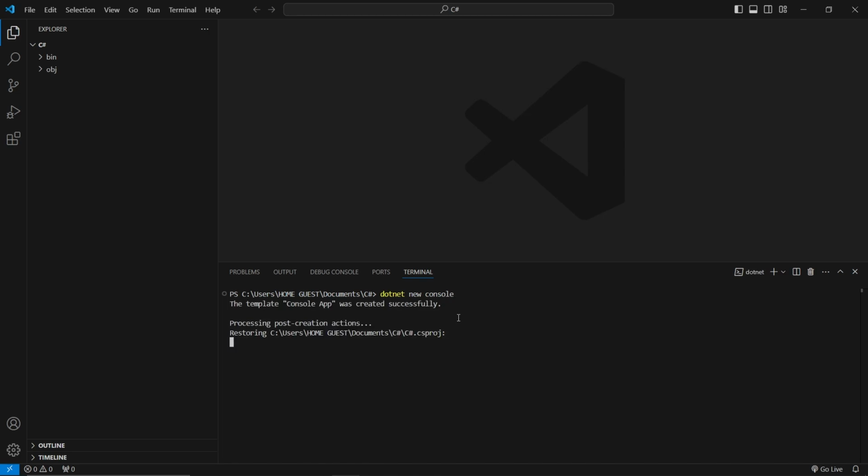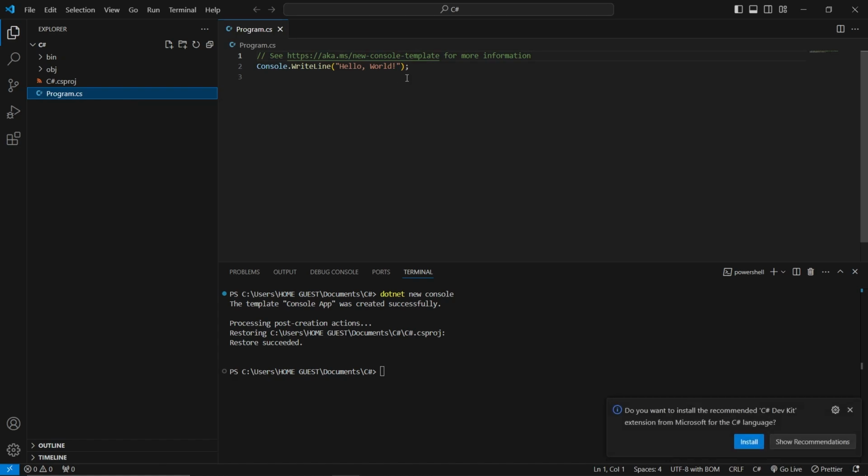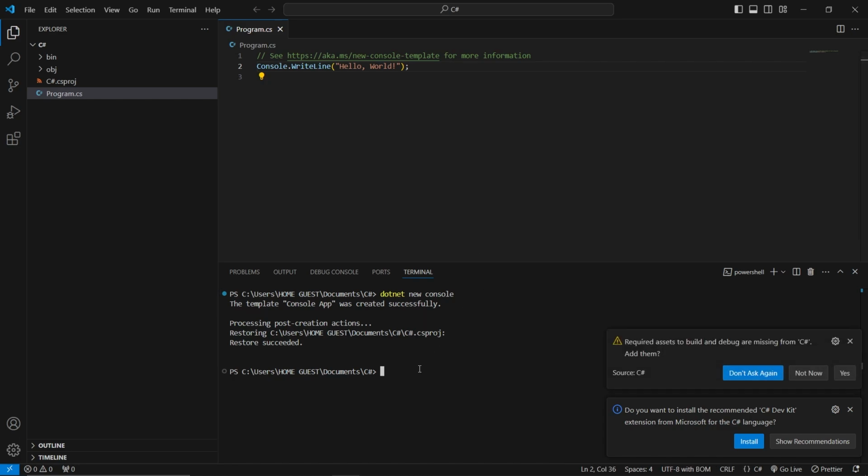Just click enter. As you can see right here, you will be able to create the basic program for C#. Click the program file right here. As you can see, we have the basic code for printing a hello world. Now, go to our terminal, and in order for us to run this, we're going to use the command dotnet run. Let's wait for it to load up. You will now be able to see the hello world text.